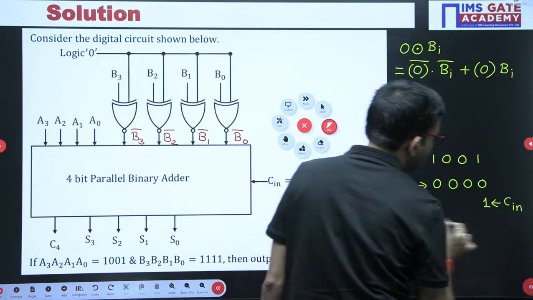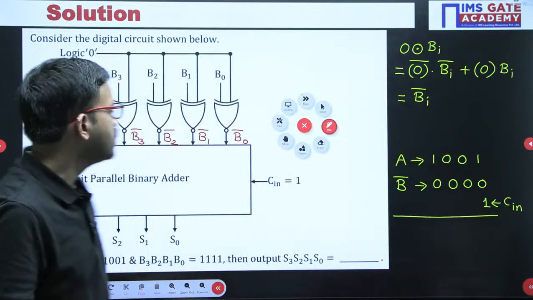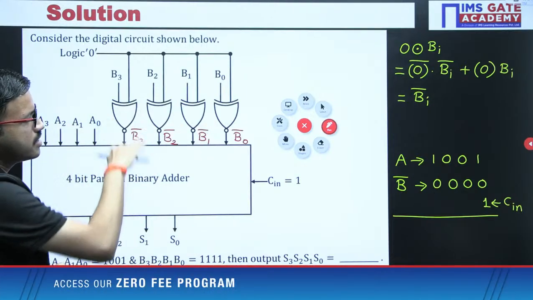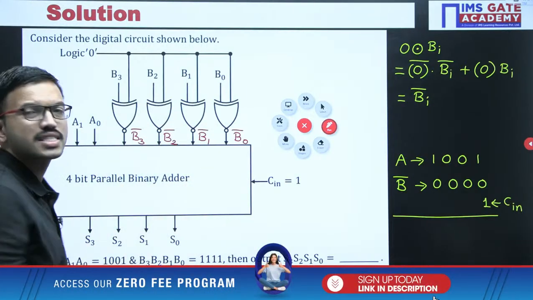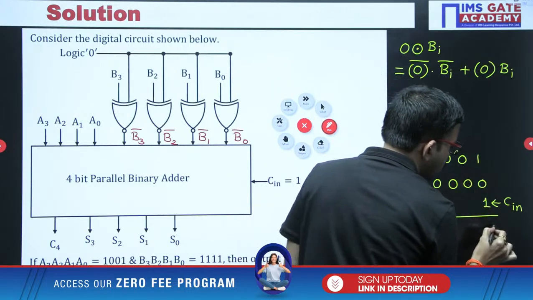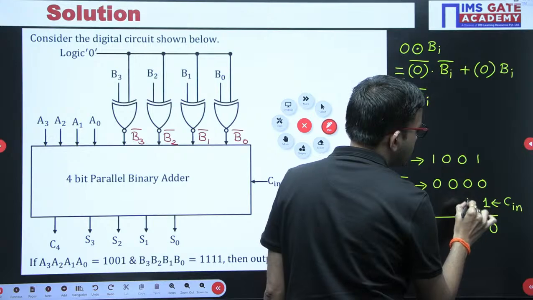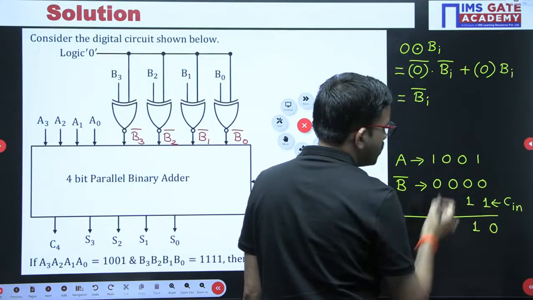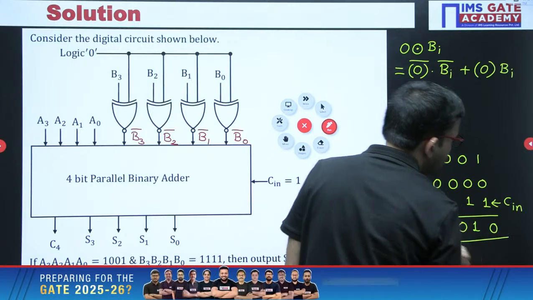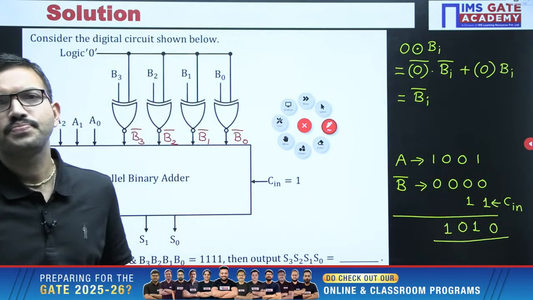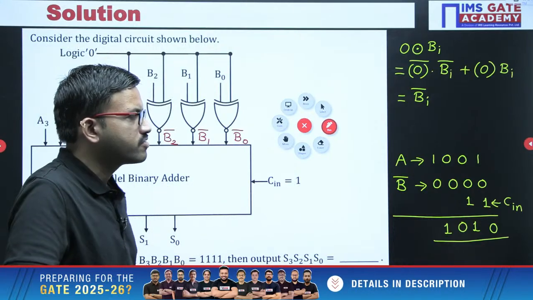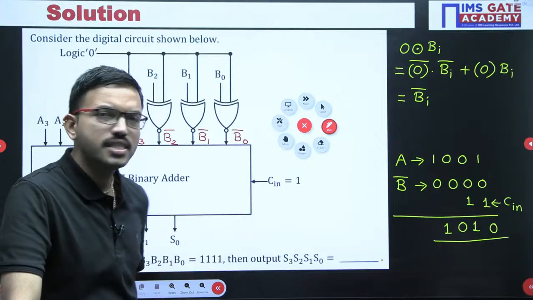Now here you just have to perform the addition, that's all. Because this circuit is performing addition operation on A inputs and then complement of B inputs and then C in value 1. Now just perform the addition, 1 plus 1, that is sum is 0, carry is 1. Here 1, then 0, then 1. Now this is the final answer, 1 0 1 0. All of you got the same answer, 1 0 1 0. For this question, answer is 1 0 1 0.